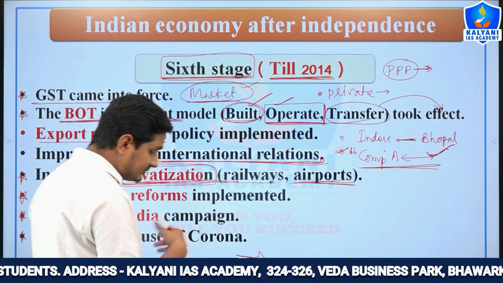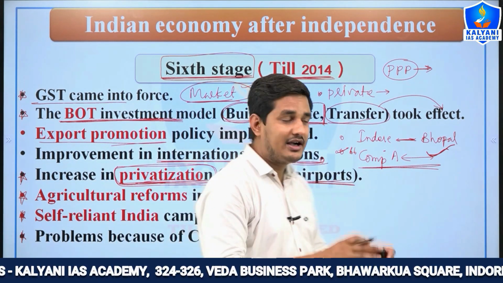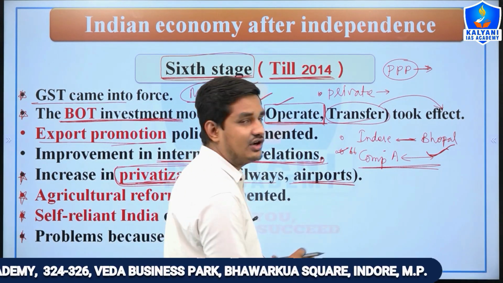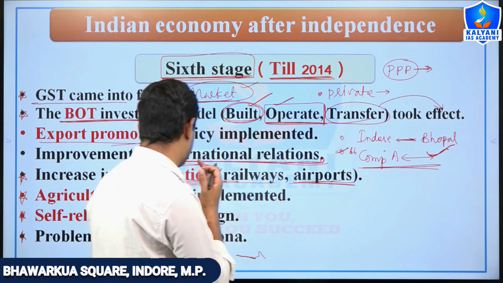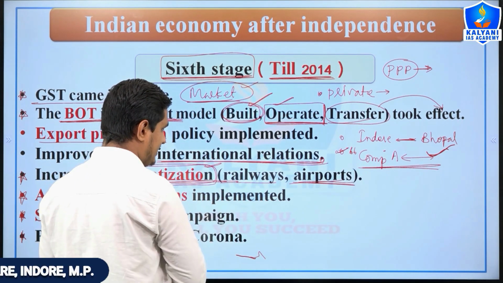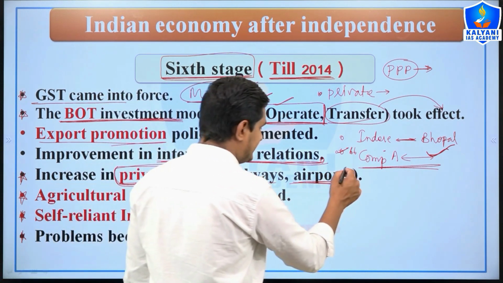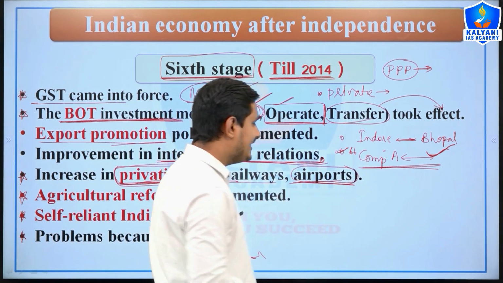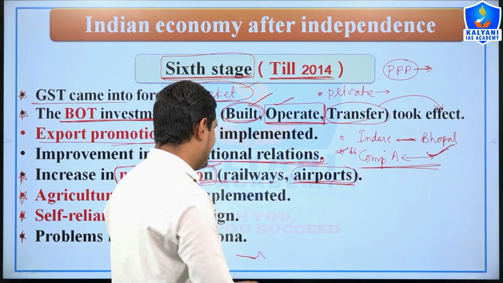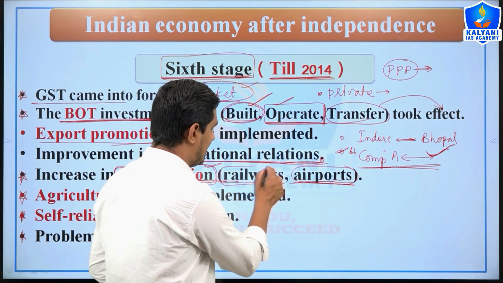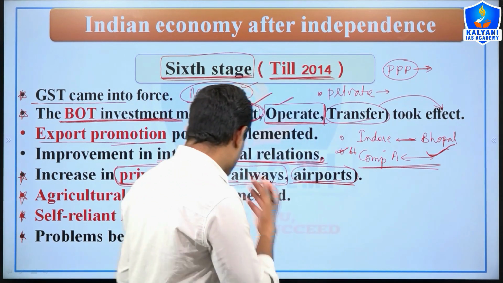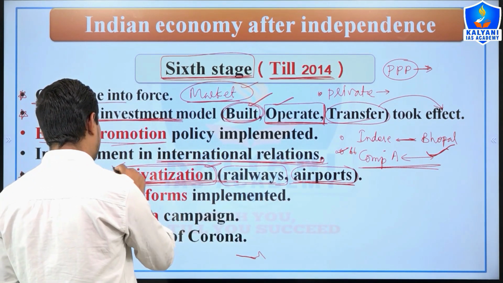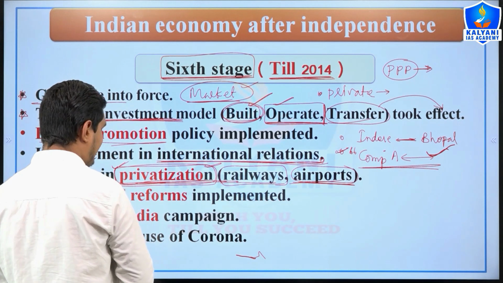In this process, the government will search and make a list of particular industries, and all these industries will be disinvested or privatized, right? You know very well that Air India will be sold in future, and in the same way railway stations are being given to private sectors. So privatization is increasing with the course of time.